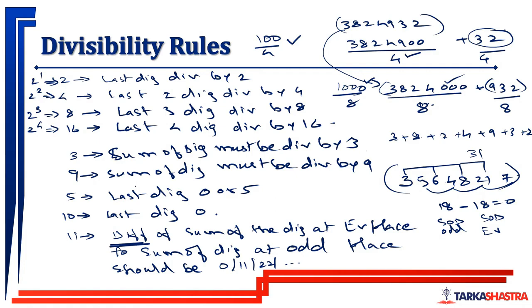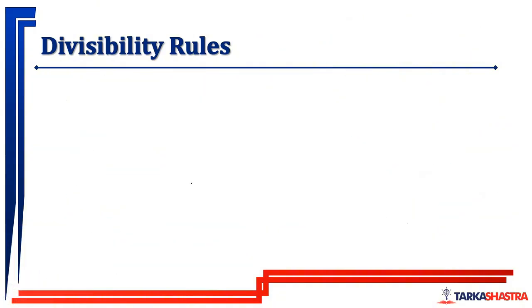Now there are a few more numbers jiska we have to check the divisibility rule. First write this down. I'll be erasing the screen and then we'll be looking at the divisibility of those numbers. Okay, so before going forward, let us try to understand what are co-prime numbers.